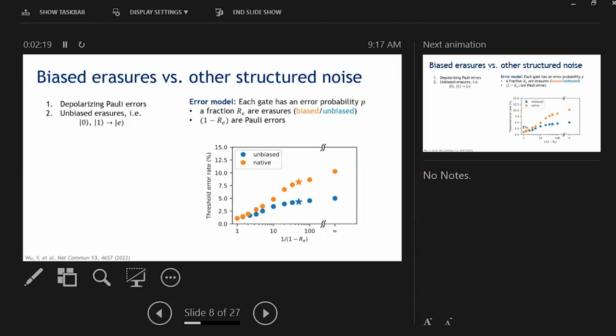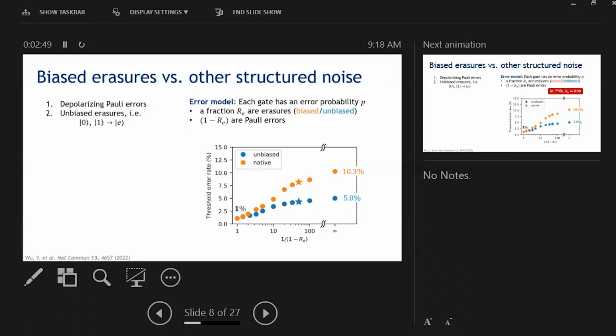Now the interesting fact is that we start off with 0% erasures, we see the expected threshold of 1%, but then as we increase the erasure fraction, it turns out that our biased erasures are performing much, much better than the unbiased erasures. In fact, for 100% erasure fraction, we have a threshold of approximately 10% for biased erasures, which is a 10-fold increase in threshold over depolarizing Pauli noise, and 5% for unbiased erasures.